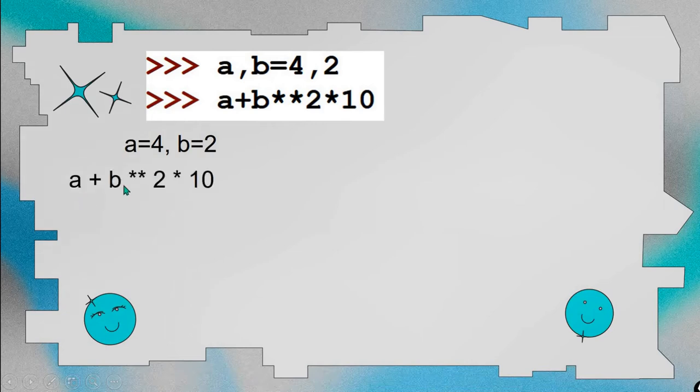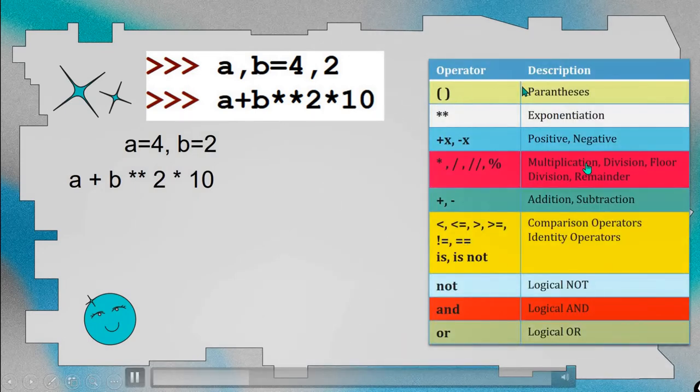Parenthesis has the highest precedence, then exponentiation, then the positive and negative numbers, then multiplication, division, floor division, remainder, then addition, subtraction, then the comparison operators and the identity operators, followed by logical NOT, logical AND and then logical OR. In this order only you have to evaluate.